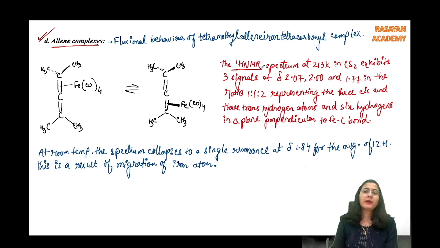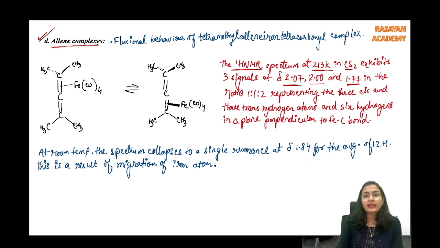If we take the proton NMR of this system, the spectrum at a lower temperature, 273 Kelvin, मतलब ये -60 या lower temperature है, in carbon disulfide exhibits three singlets at 2.07, all right, 2.00 and 1.77 in the ratio of 1:2:2. ये किसके लिए है? 1 methyl representing 3 cis and 3 trans hydrogen. See, for example, this iron is present, let's say, on the above side, coordinating above side. तो ये जो methyl है ये इसको cis हो जाएंगे, ये methyl इसको trans हो जाएंगे.